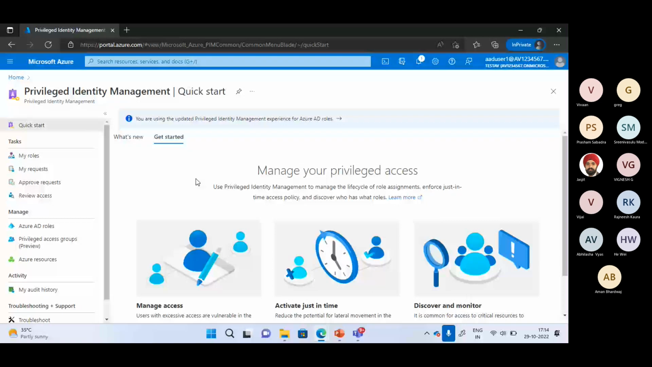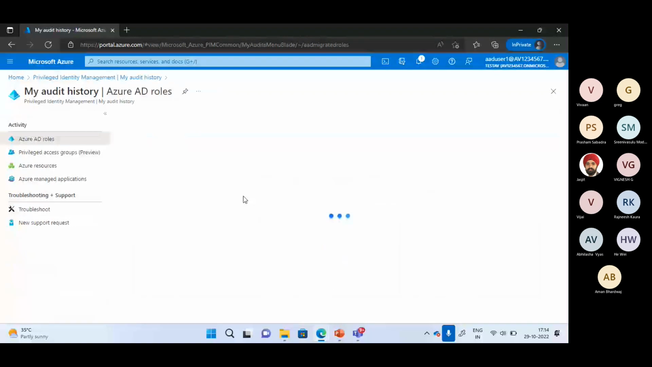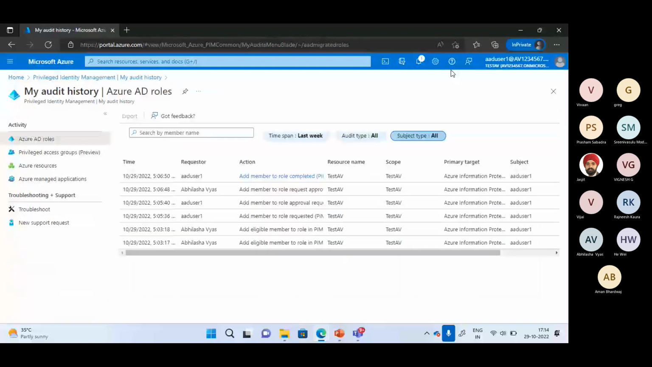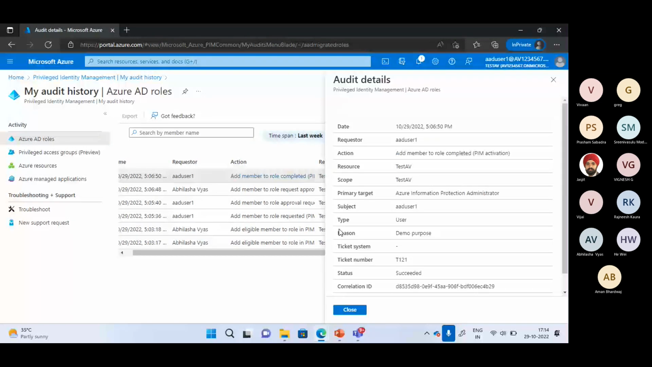So the last part is how I can manage the audit history, how I can see what all changes are there and what all requests are coming. So I can see the audit history. So this is AD user 1. All those operations which are related to AD user 1, I can see in this audit history. So each and every detail I can get from this. I can also take the reports out of this. You can see that the entire information like requester, action, resource, scope, everything is coming over here. So I can get the information.